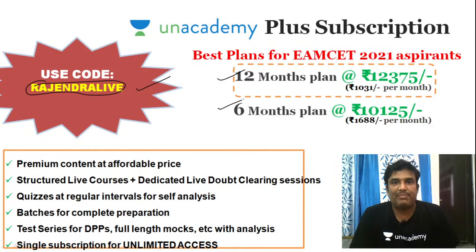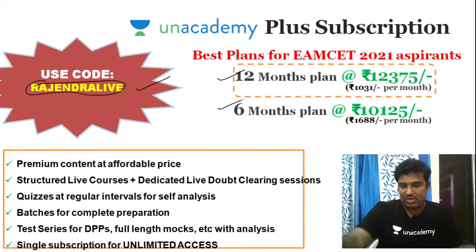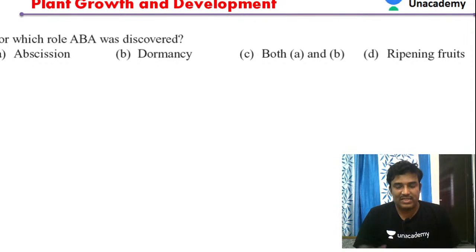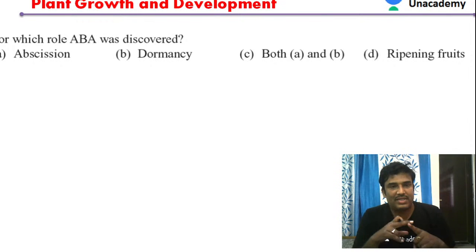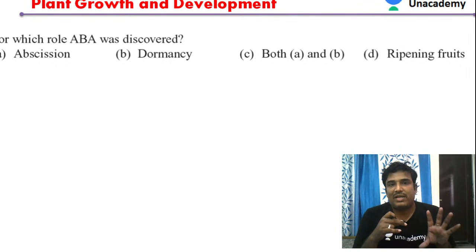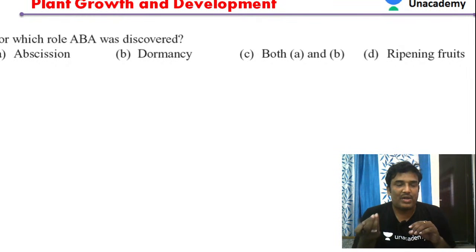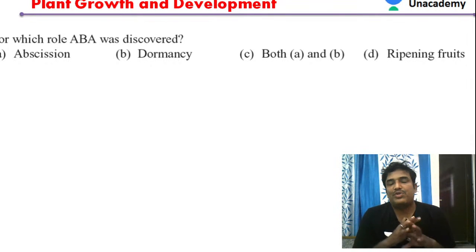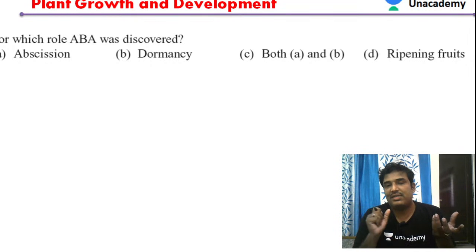So this is about our Unacademy Plus subscription, and let's go to today's discussion on abscisic acid, students. Let us see some multiple choice questions and discuss the importance of abscisic acid. Already we were discussing that there are 5 different types of plant hormones. In that we already discussed auxins in the previous class, then gibberellic acid, and cytokinins. Now we'll discuss abscisic acid and a few points also about ethylene in this class. Let us see the importance of abscisic acid, and we'll discuss some multiple choice questions that will explain its importance.